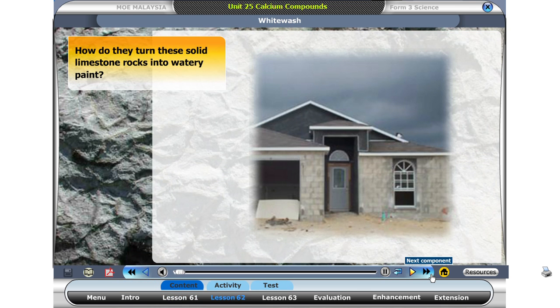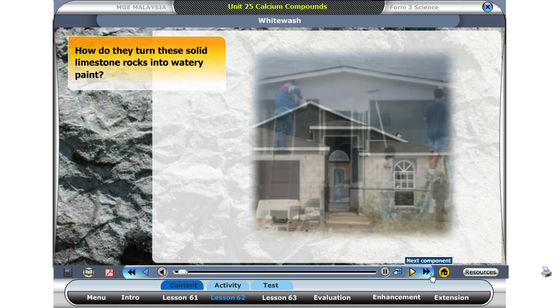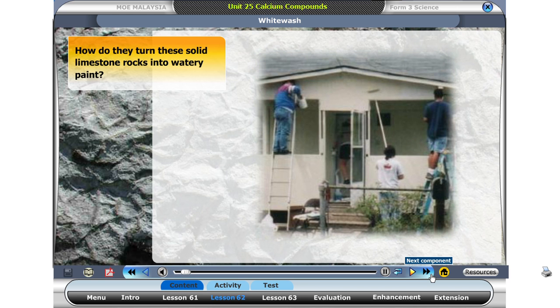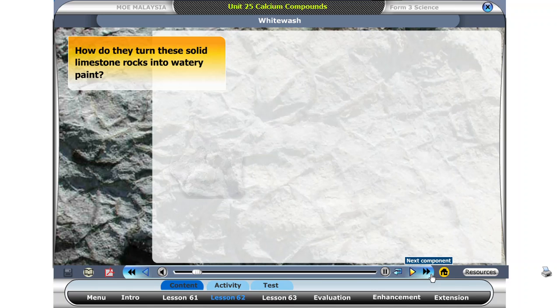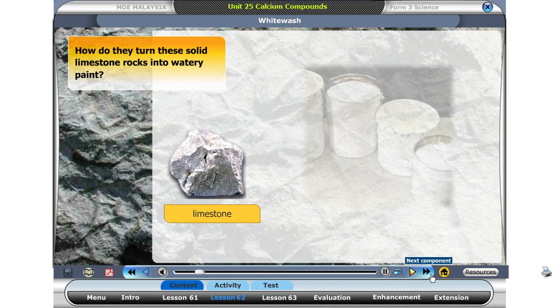Take a look at this housing development site. They are painting the walls on these new houses with white chalk paint made from limestones. But how do they turn these solid limestones into watery paint?